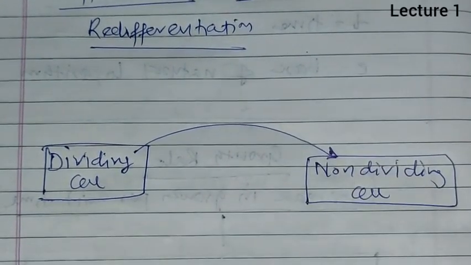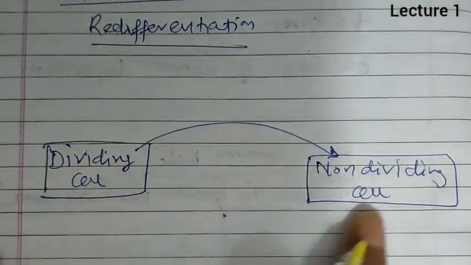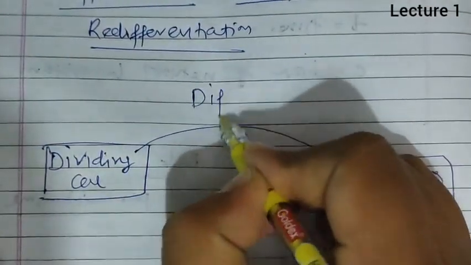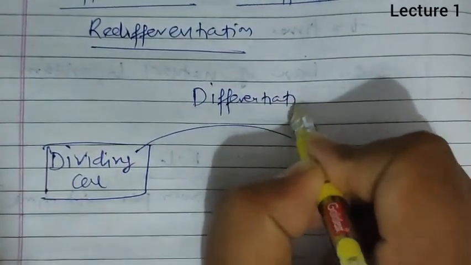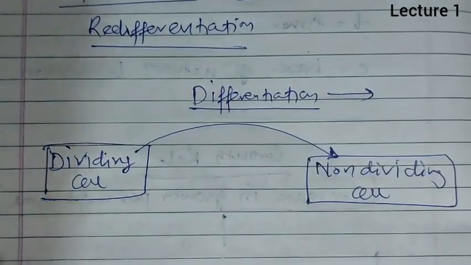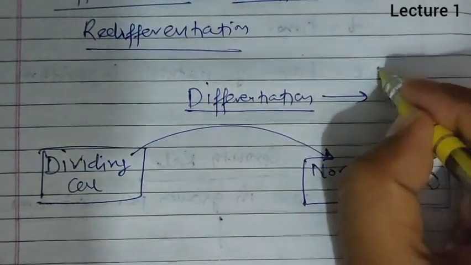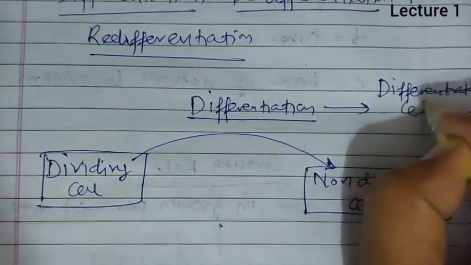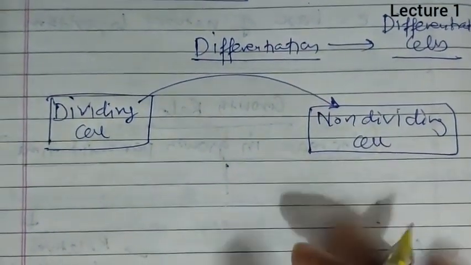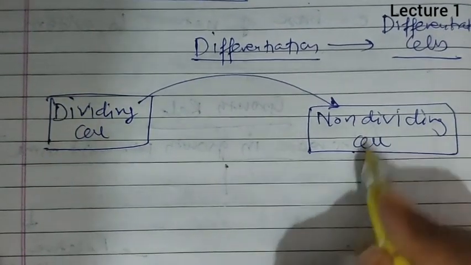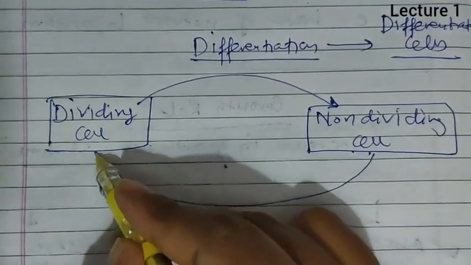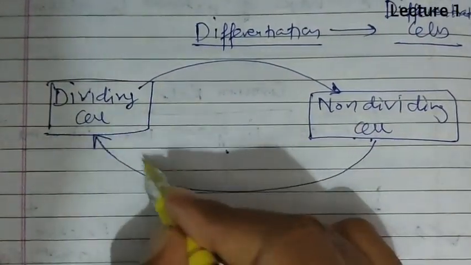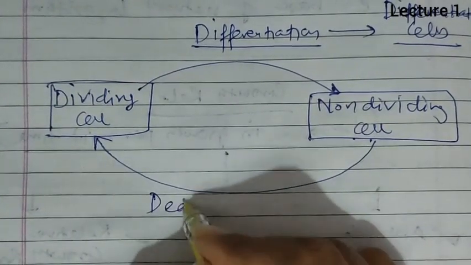then if the cell loses division for the first time and gets specialized or mature and becomes non-dividing, this process is known as differentiation. Means differentiation leads to the production of non-dividing cells that are termed differentiated cells. Now this non-dividing cell, which is a differentiated cell, if it again regains the capacity of division, then it is known as de-differentiation.